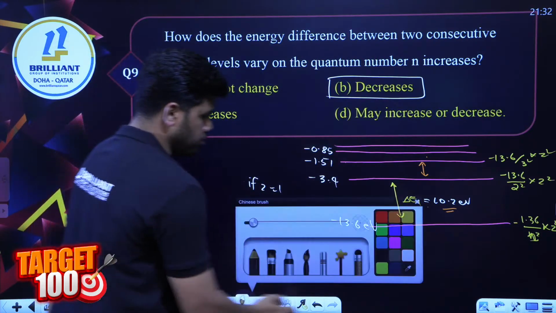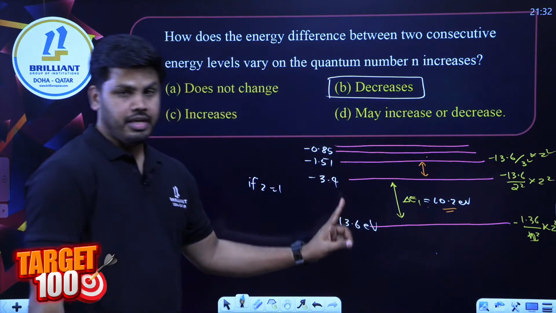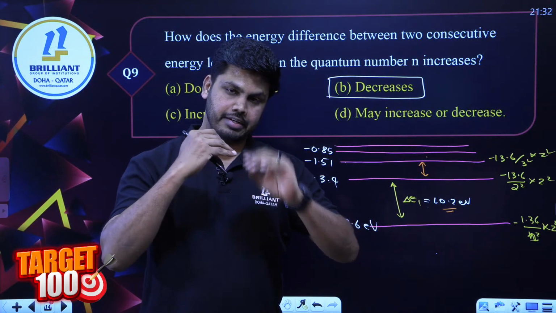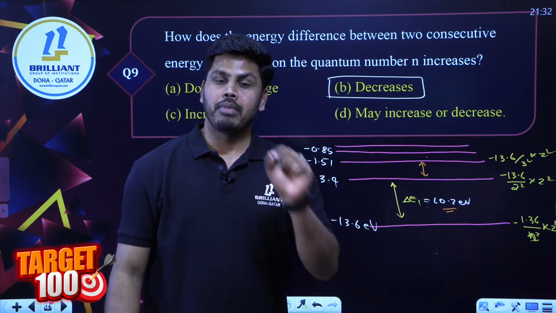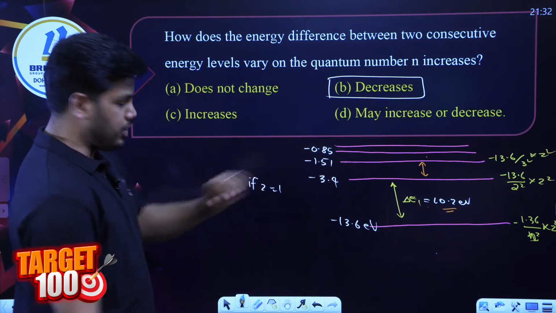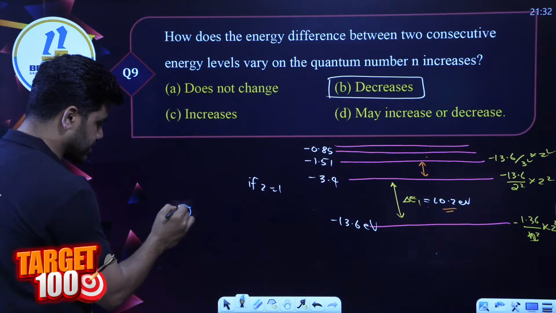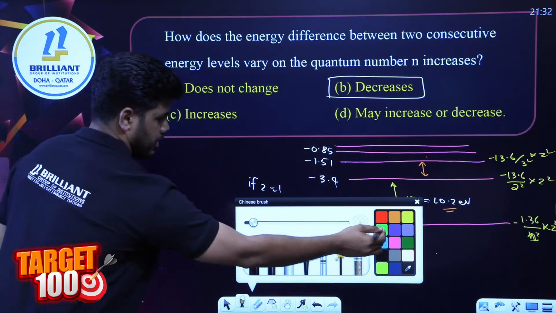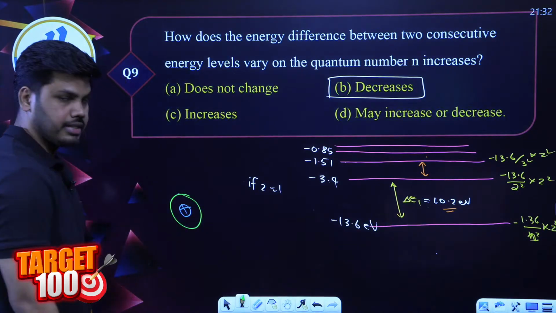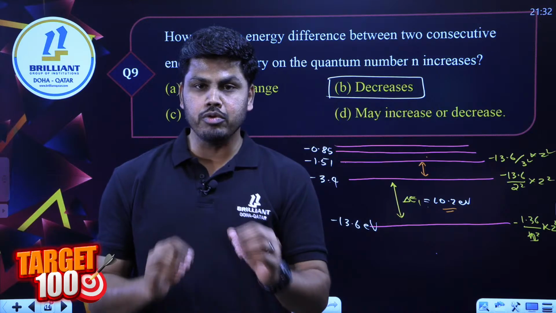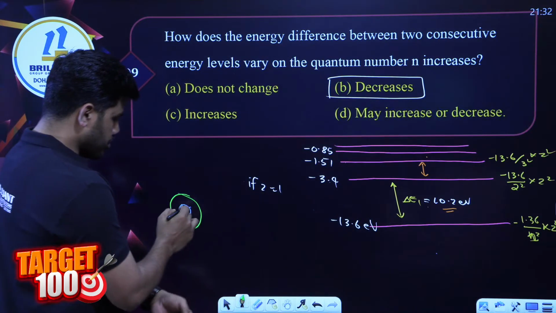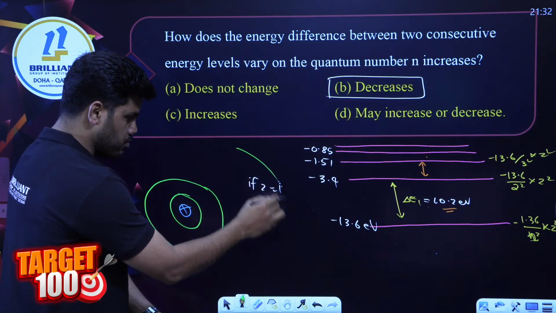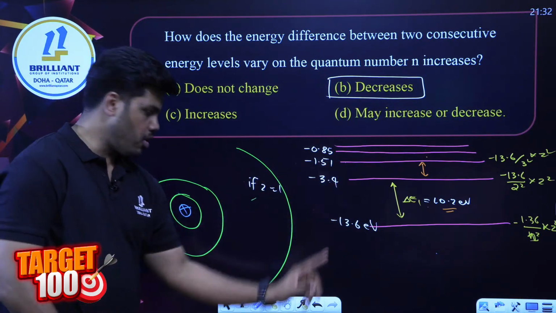But remember, one more point related to this question. We are talking about energy levels here: first energy level, first excited, second excited, and so on. But when you represent the orbit in terms of its radius, say this is the nucleus, the first orbit will be somewhat like this. How can you draw the second orbit? The second orbit should have a greater separation. The third orbit should be even more, increasing the separation between the orbits.